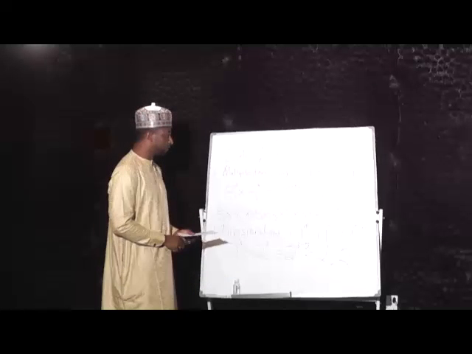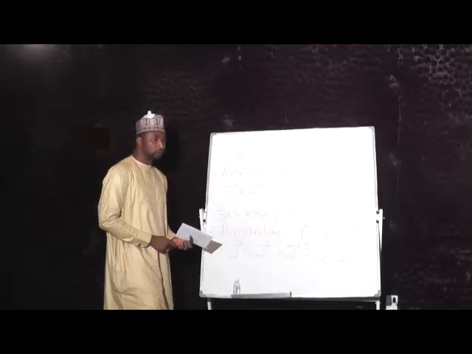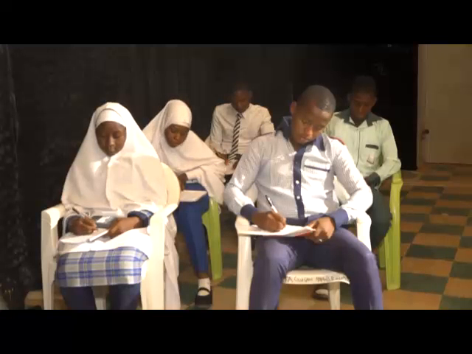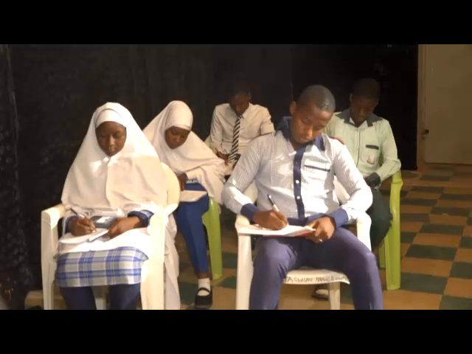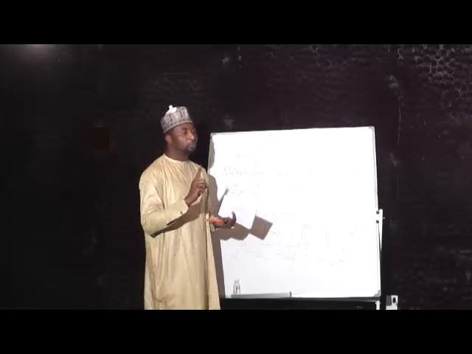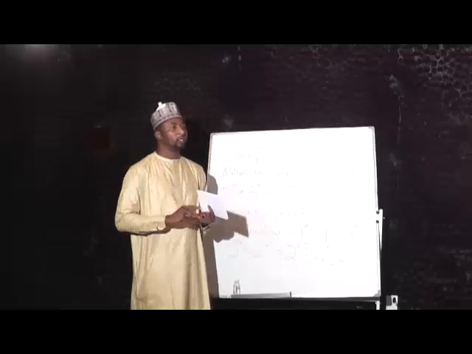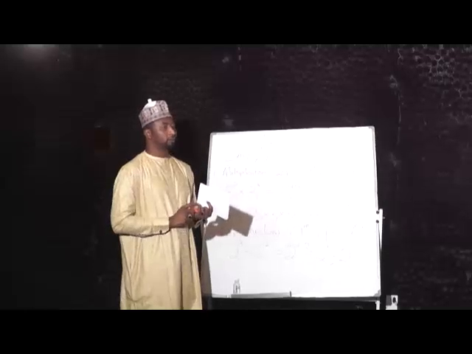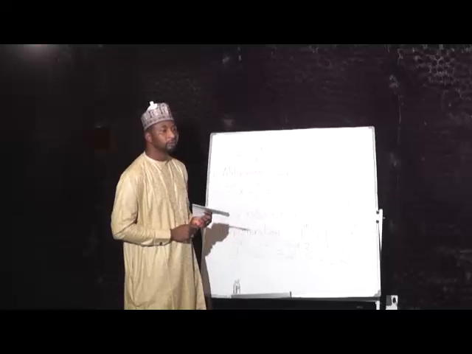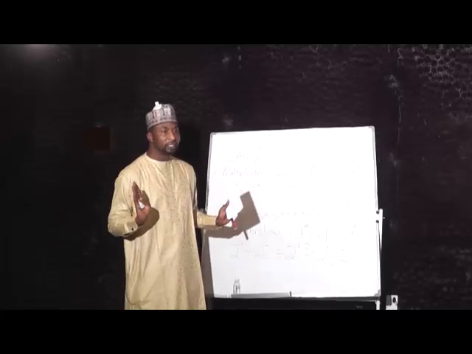Number 2: 2x raised to power 3 multiplied by 3x raised to power 5. I hope you have taken it.